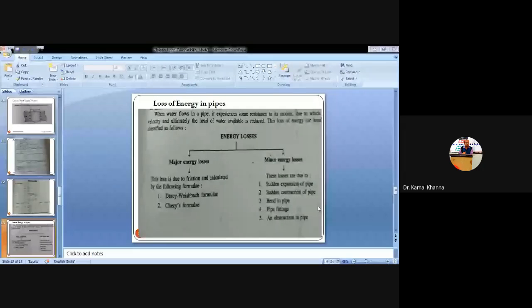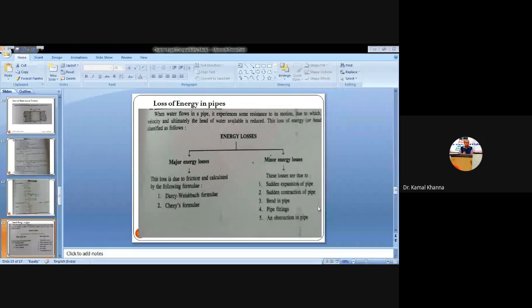Next is any obstruction in the pipe. If there are some dust particles, or some stones within the flow of the liquid, flowing with the flow from one end to the other end, then that obstruction always decreases the head that is being transported from one end to the other end. So there is always some reduction in the total head at entry compared to the total head at exit. So this is due to the obstruction in the pipe.